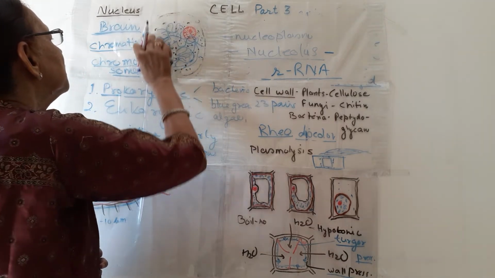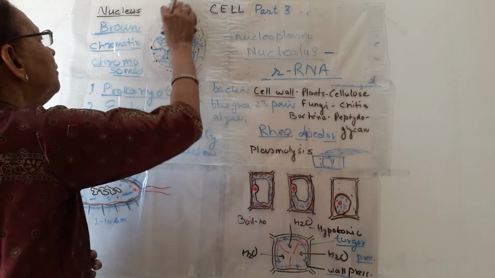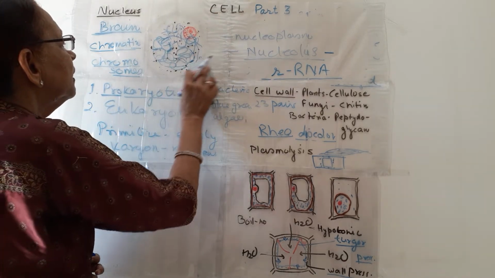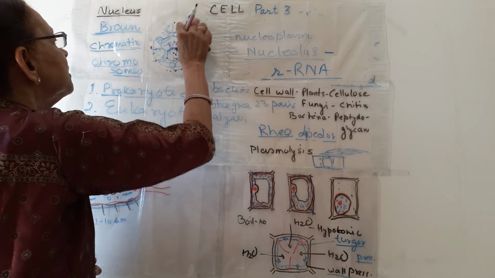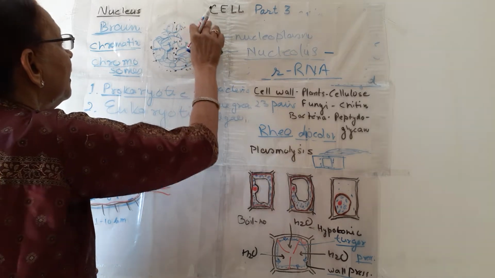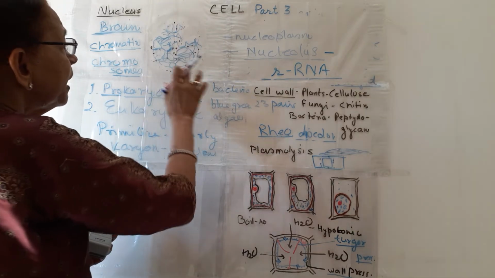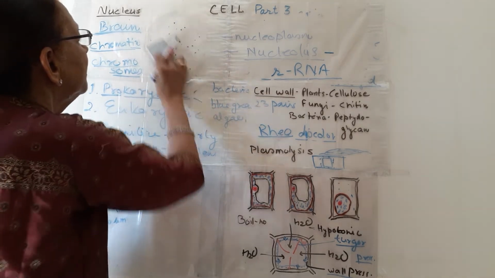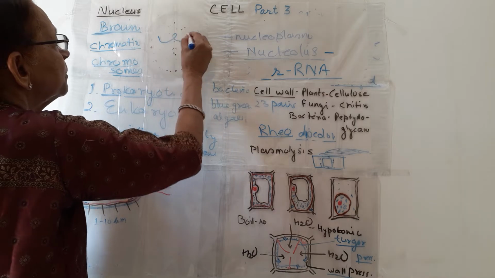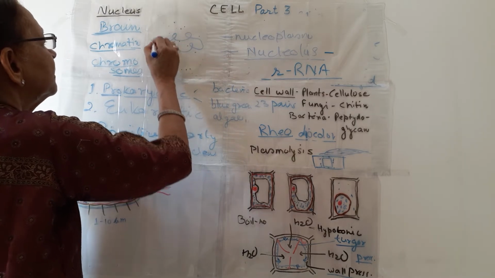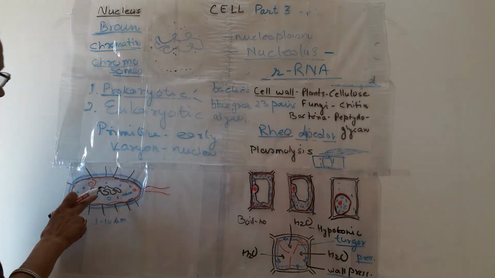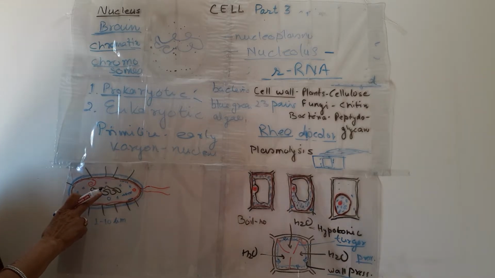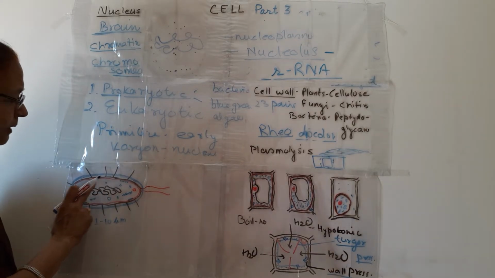These primitive nuclei are devoid of the nuclear envelope. The nucleolus is also absent, and instead of many chromosomes, a single ring chromosome is present inside the cytoplasm.